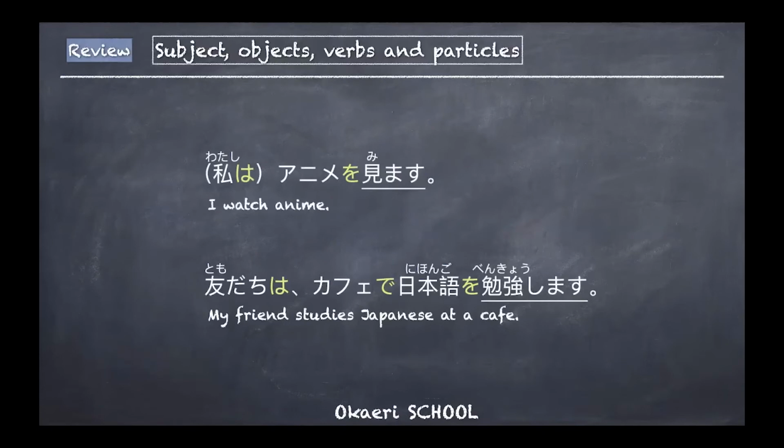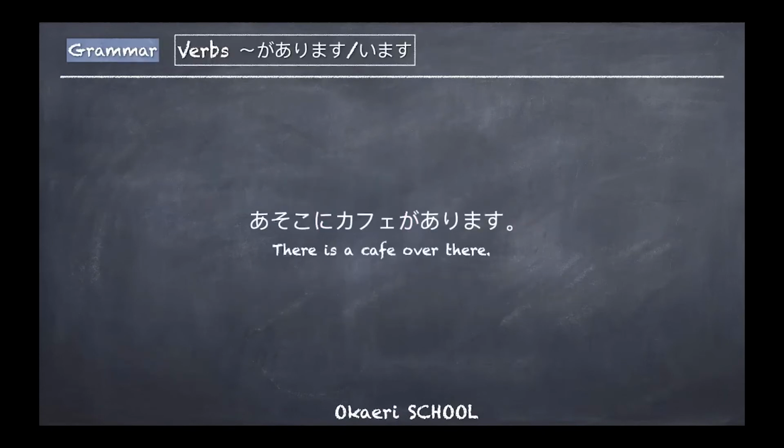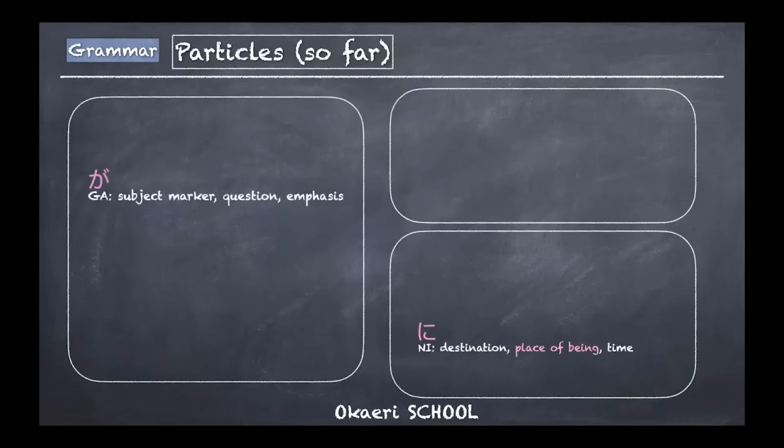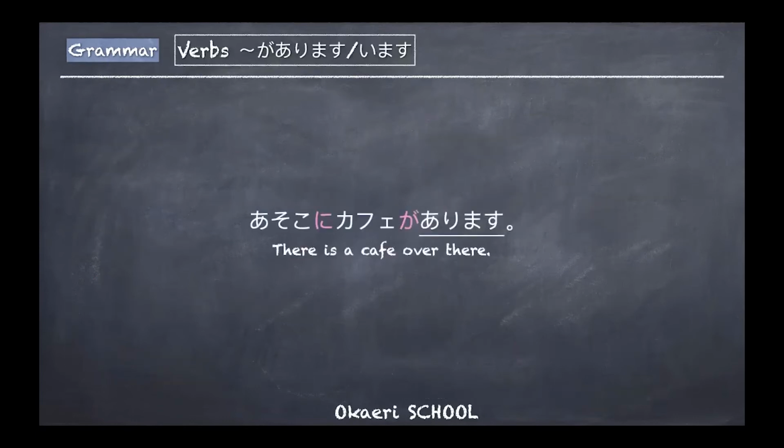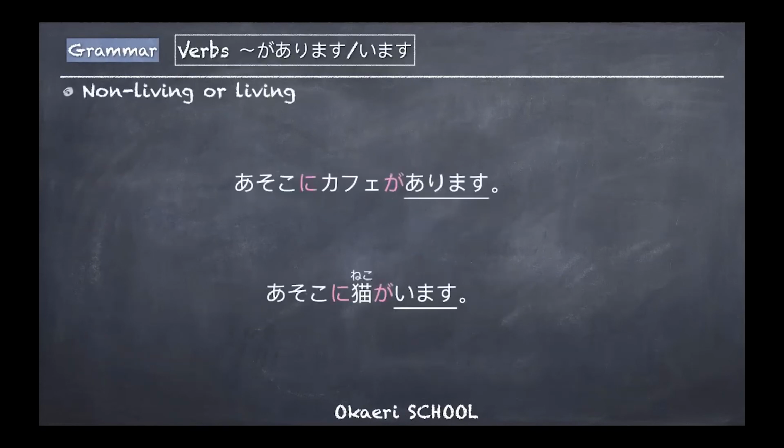カフェで日本語を勉強します。We've learned this. カフェがあります。or あそこに here, you have learned に as a destination. 学校に行きます。カフェに行きましょう。に can be also place of being. So, when things exist or when things are being presented, we will use に as well. Okay, that's why they are here. A bit different-looking from this one. But this is what we're gonna learn today.